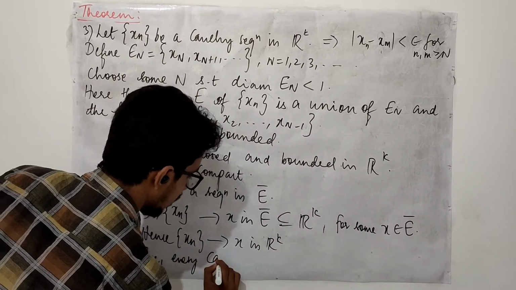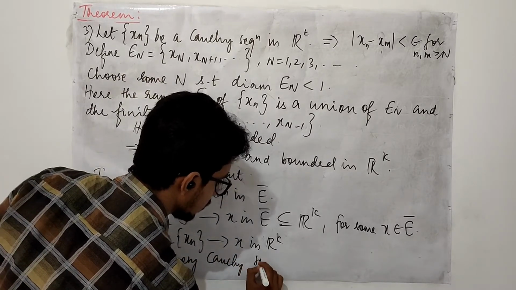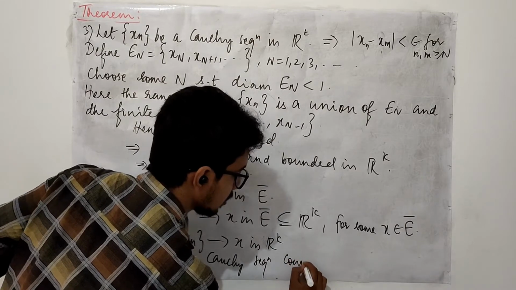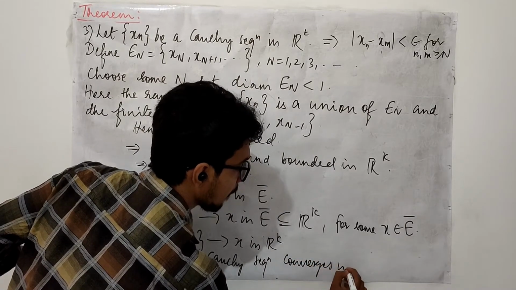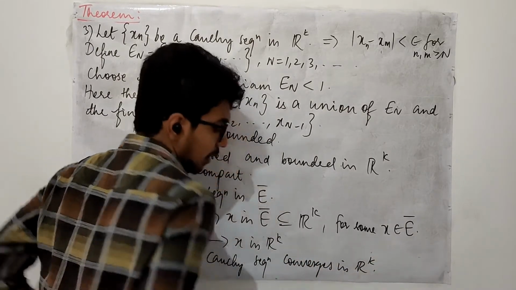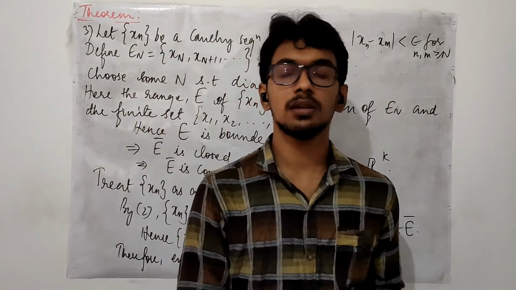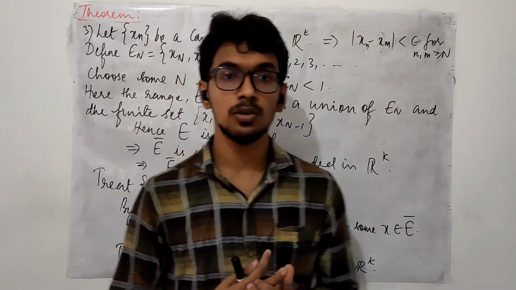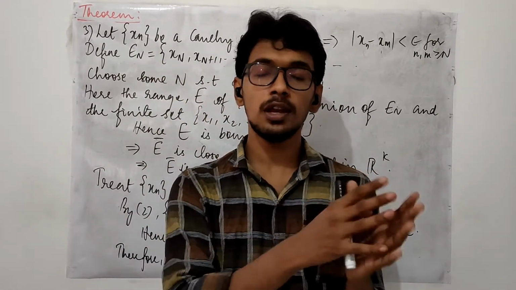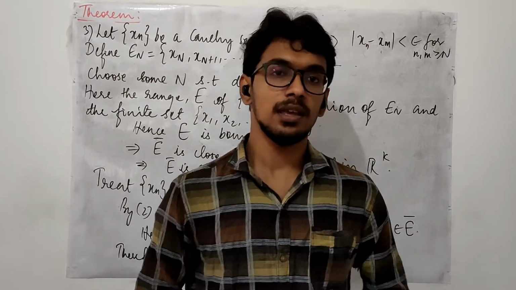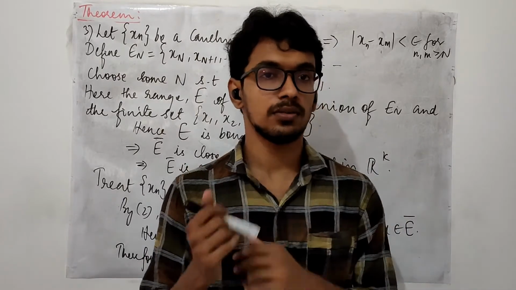Every Cauchy sequence converges in Rk. So the second part of this theorem and this part of this theorem tells you you don't need to know about the limit of a sequence to say whether the sequence is convergent or not.